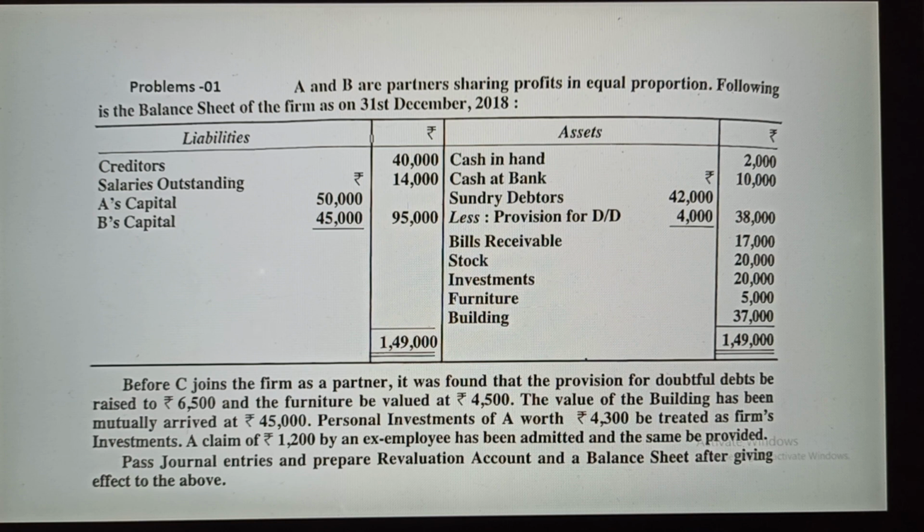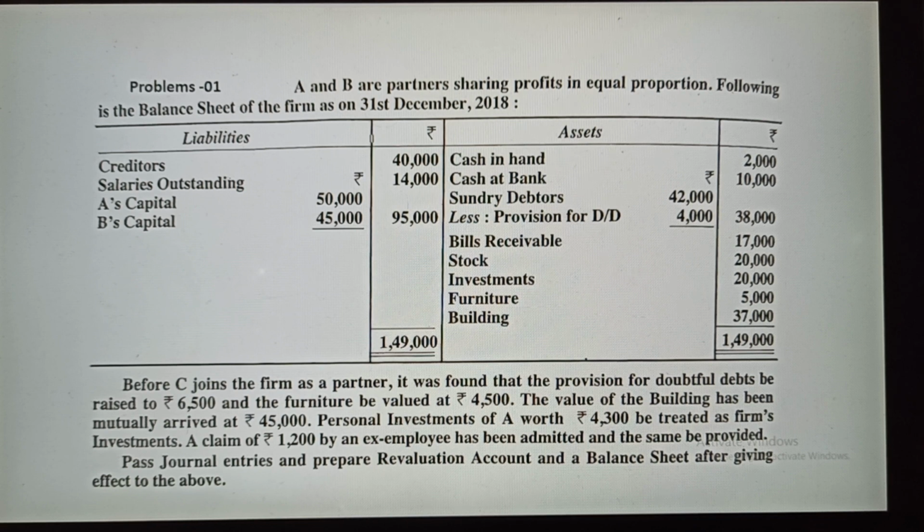Following is the balance sheet of the firm as on 31st December 2018. Liability side: creditors, salary outstanding, A's capital and B's capital are given. Asset side: cash in hand, cash at bank, sundry debtors. Then they have less provision for doubtful debt, bills receivable, stock, investment, furniture, and building is given.